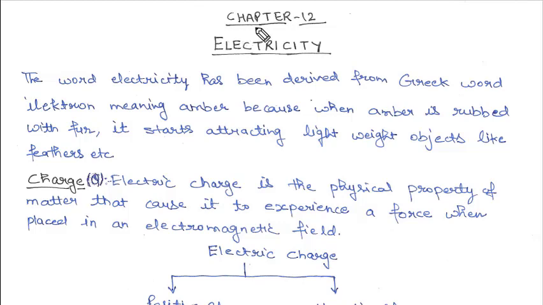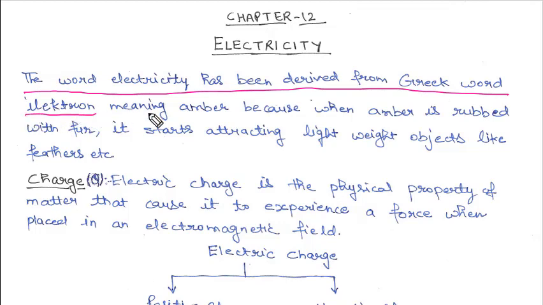Hello my dear students. In this class we are going to start with chapter 12, which is electricity. Before we continue with the chapter, we must know what is the meaning of electricity and where this word came from. The word electricity has been derived from the Greek word electron. Now what is electron? Electron is actually the Greek word for amber.